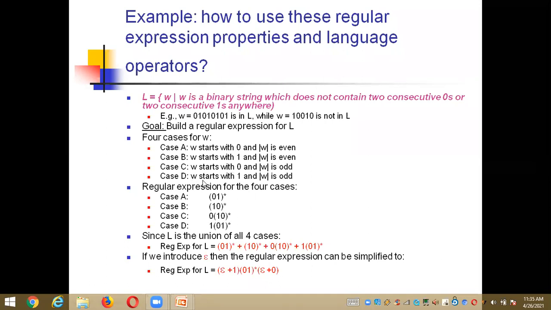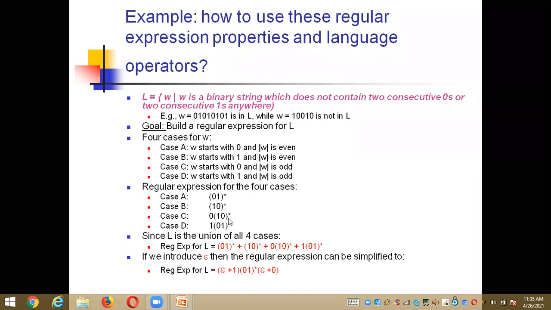And for case number 4, my string starts with 1 but the length is odd. So I already start with a 1, and to show that my string is odd, I'm taking 01 whole star. Right? So these are the four cases, and this is the representation of the regular expressions that we built for the four cases.